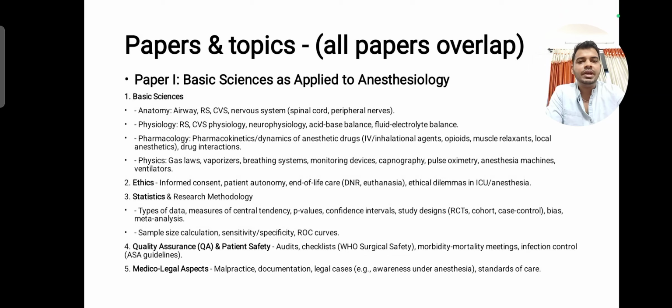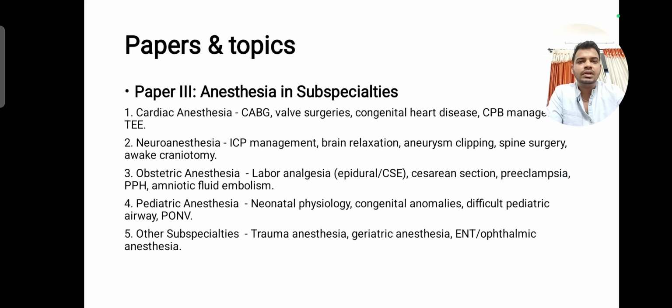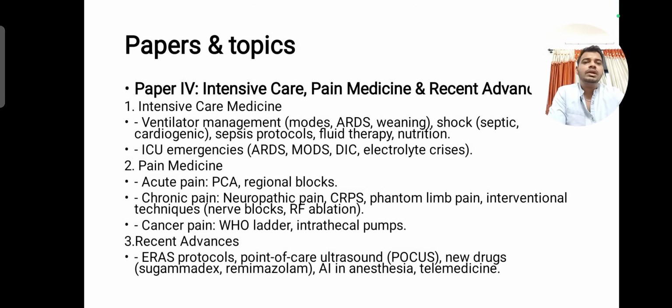Paper 2 will be more of systemic diseases with regard to different systems, and paper 3 will be anesthesia subspecialties such as pediatric, onco, neuro anesthesia and cardiac anesthesia, and paper 4 will be ICU, pain medicine and recent advances.